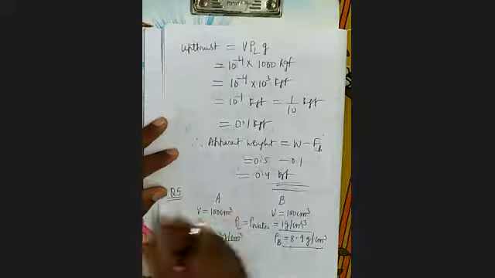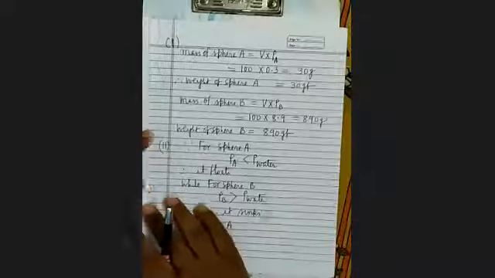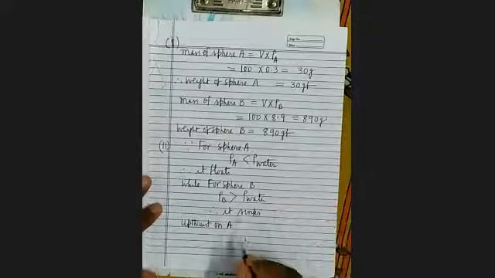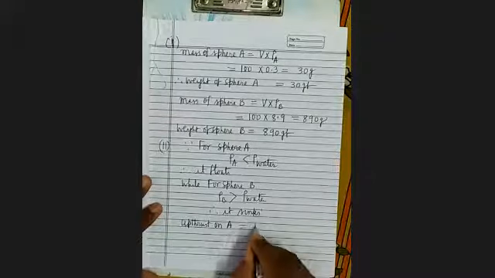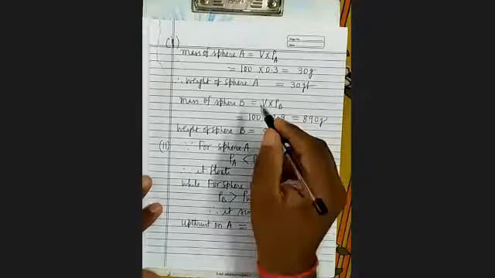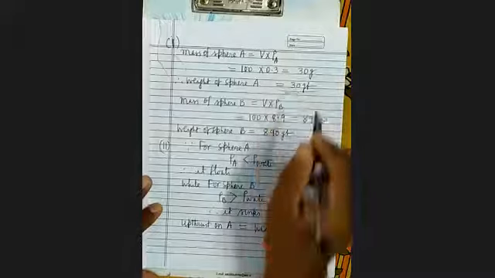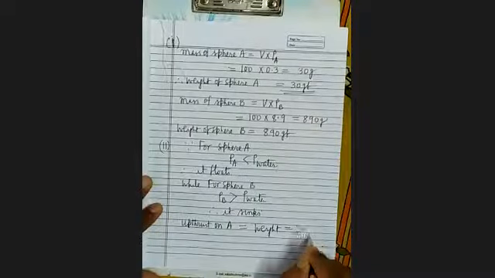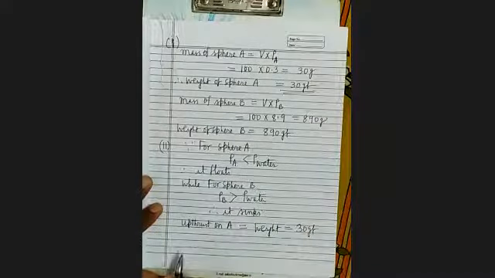So see here, you can see upthrust on A will be equal to weight. And what is the weight? You have already determined 30 gram force. And why?